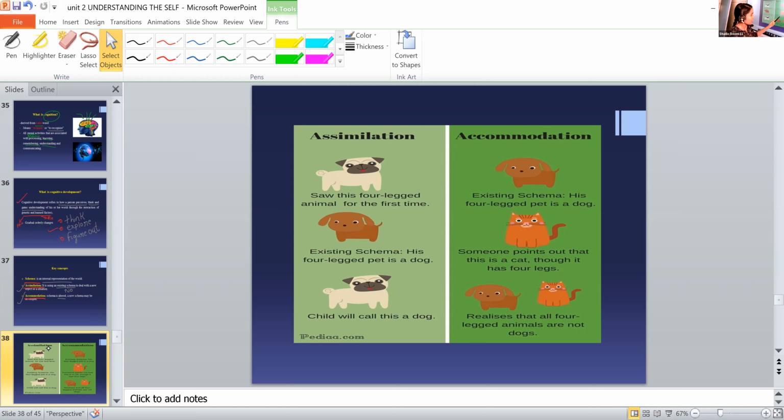But in the case of accommodation, his existing schema is what? Sana, his existing schema is... dog, no.